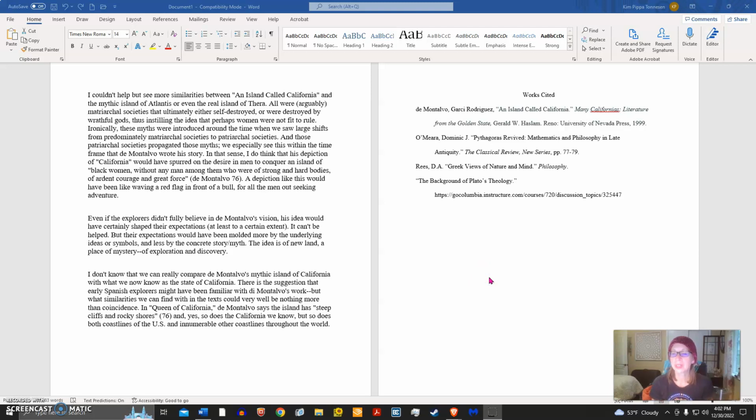Hi everyone, we're going to talk about in-text citation. It's good to remember that in-text citation is a guide to the works cited page. I do not ask you to create works cited entries for your discussion board posts. However, it would be good for you to write the works cited entry of your source down for yourself so you can properly format the in-text citation for your post.